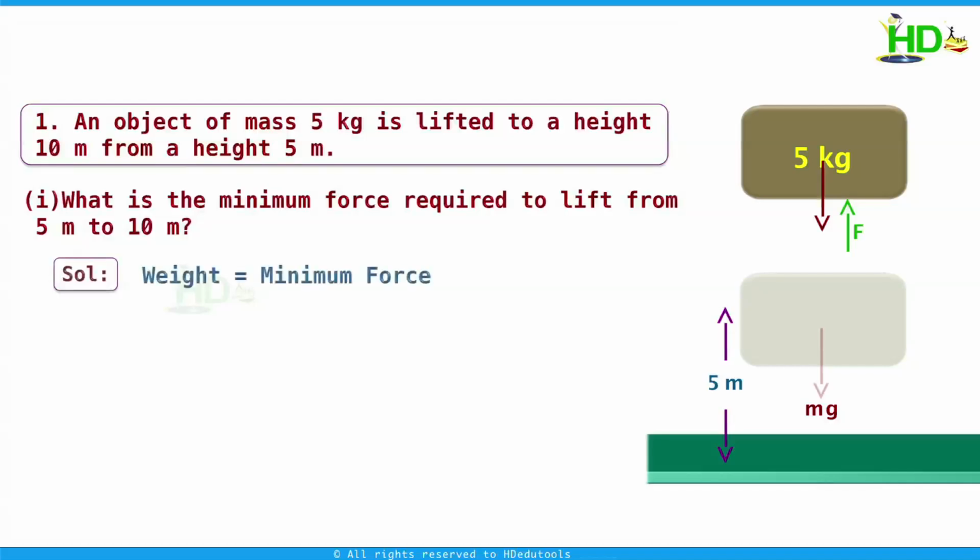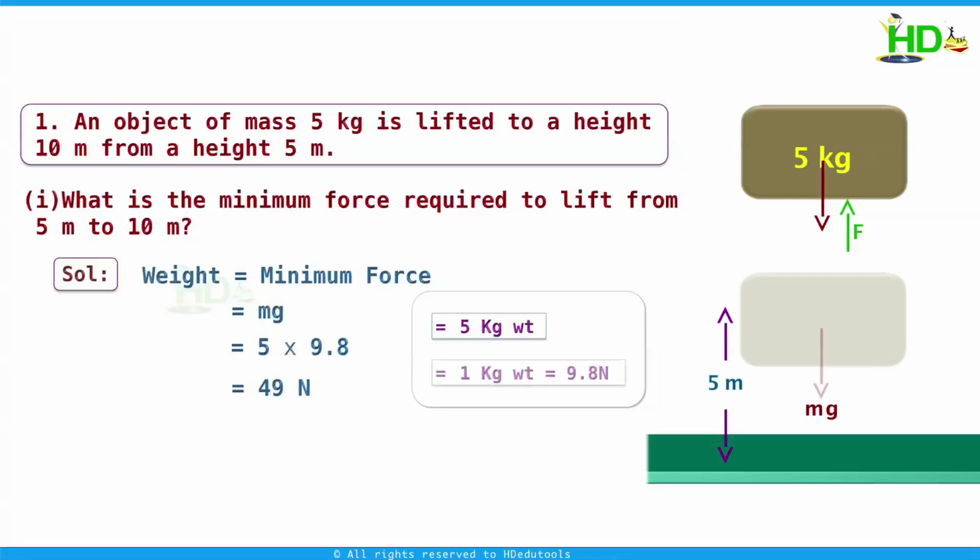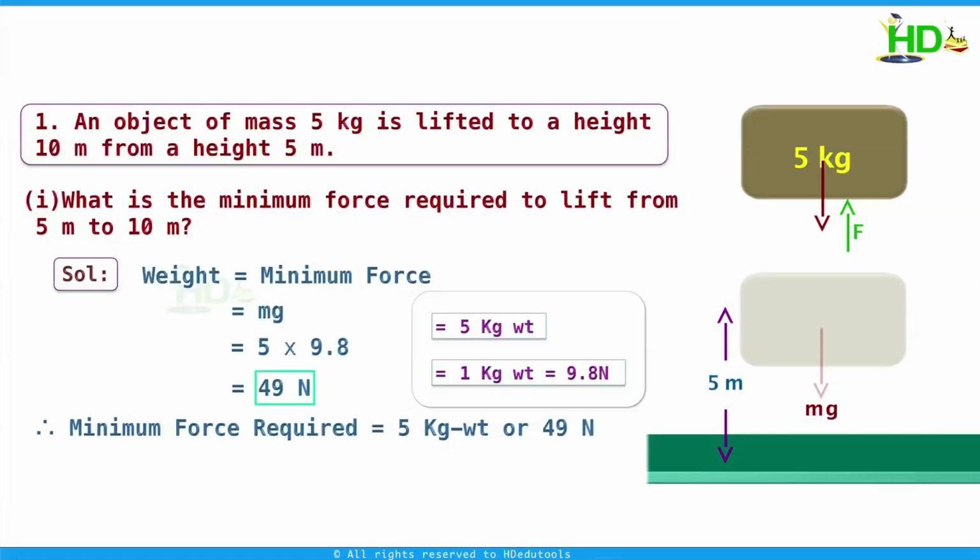Therefore, the minimum force required to lift the body is the weight of the body. Weight means m into g. Here mass is given as 5 kg. g is acceleration due to gravity, which is 9.8 meter per second square. Now this is equal to 5 into 9.8, 49 Newton. This can also be written as 5 kg weight. Kg weight is another unit of force. 1 kg weight is equal to g Newton or 9.8 Newton. Now we get 49 Newton.